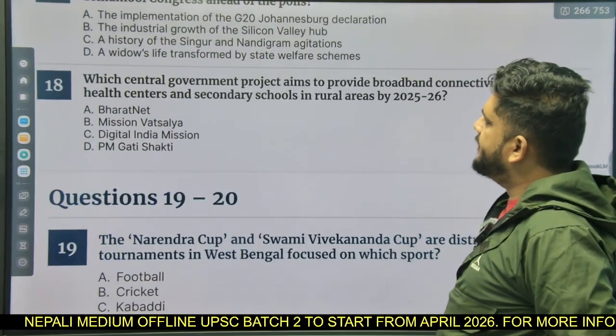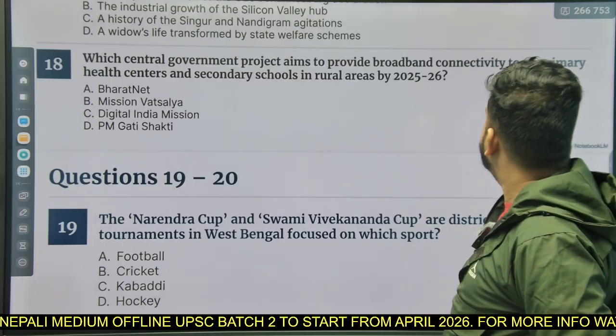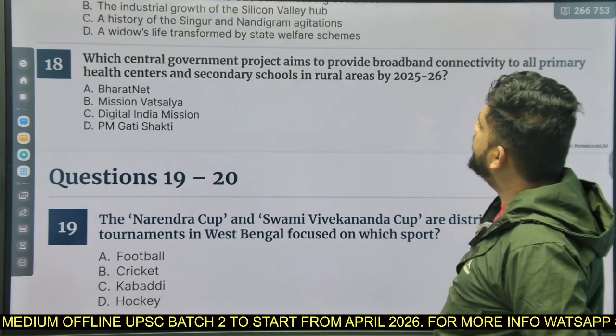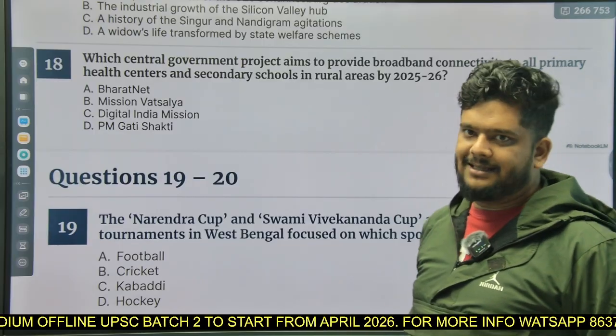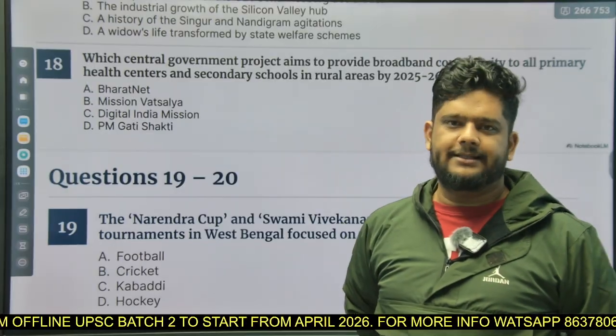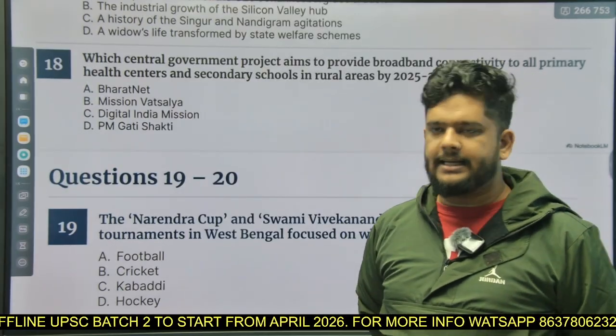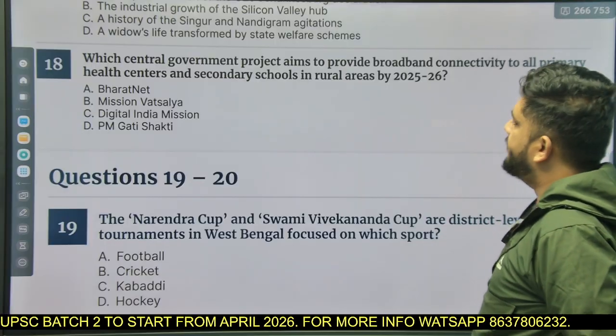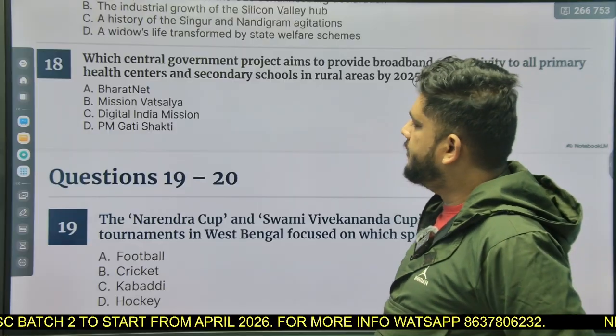Which central government project aims to provide broadband connectivity to all primary health centers and secondary schools in the rural areas by 2025-26? That is BharatNet. BharatNet, option number A is the correct answer. As per this project, the central government aims to provide broadband connectivity in the health centers.